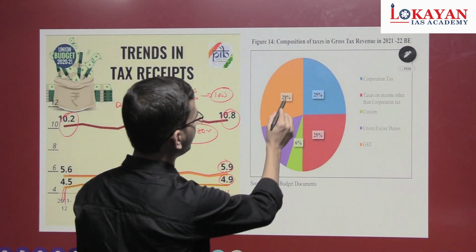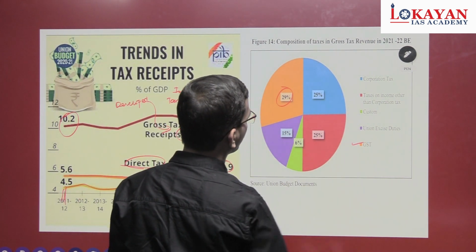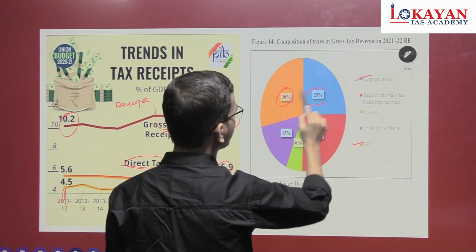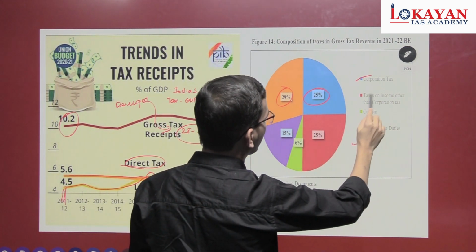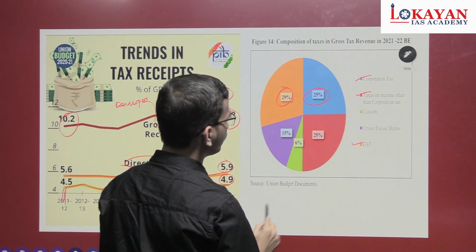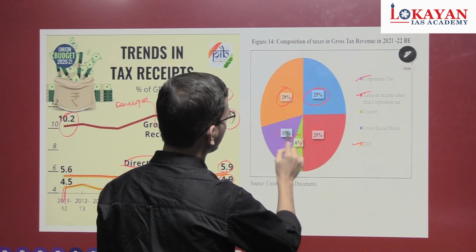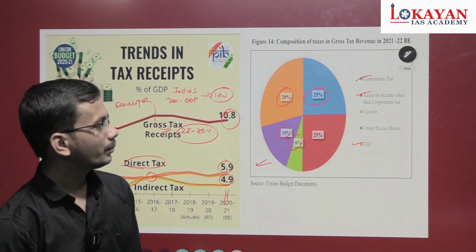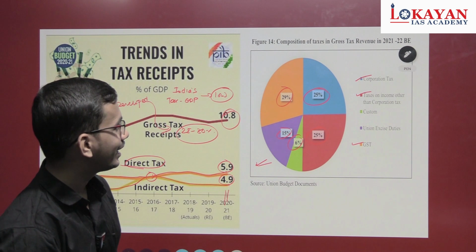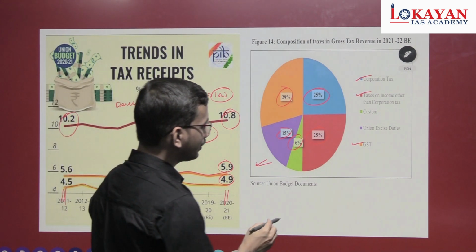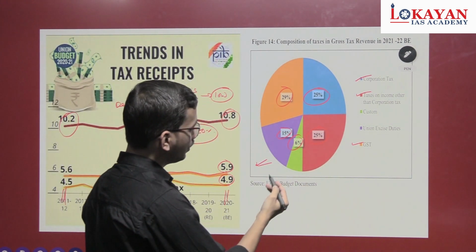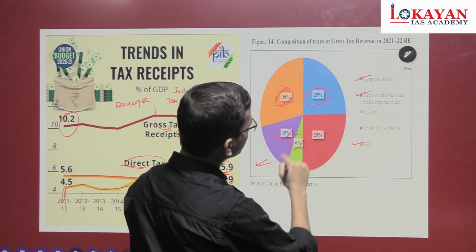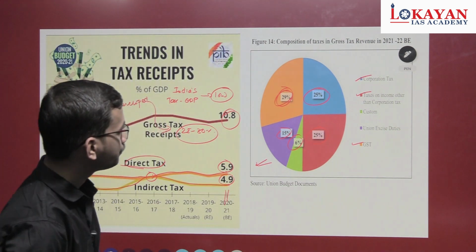Okay, see GST 29%, then comes corporation tax 25%, income tax 25%, and other taxes, union excise duties, customs, etc. This is from a year earlier, but right now as per recent news and trends, GST is 29%, and 25% is income tax and corporation tax.